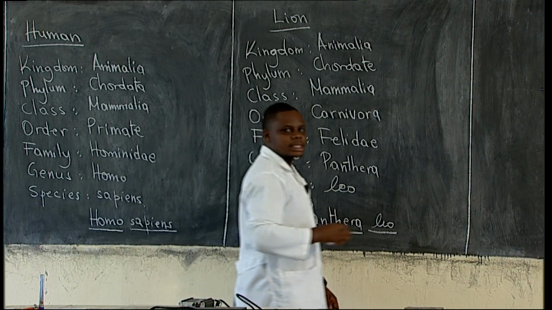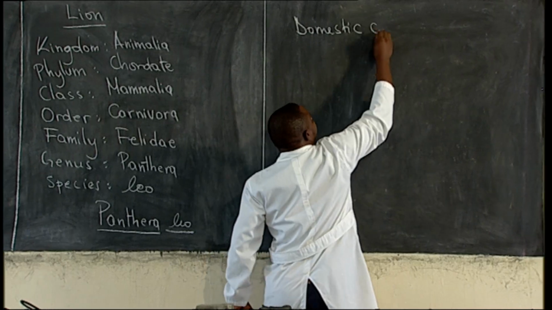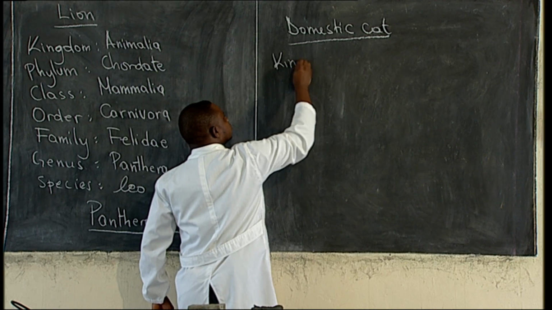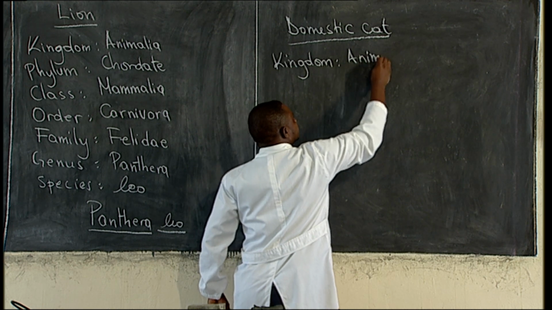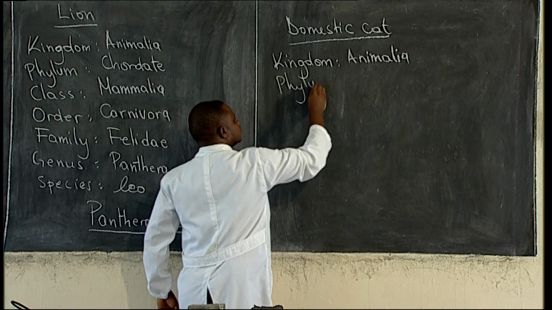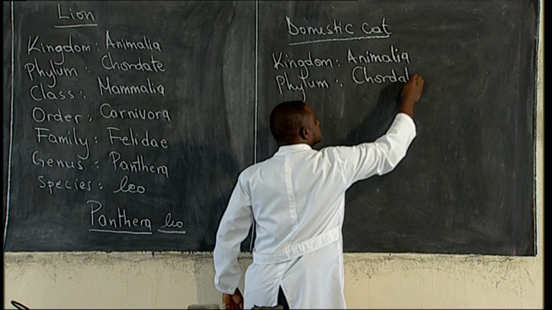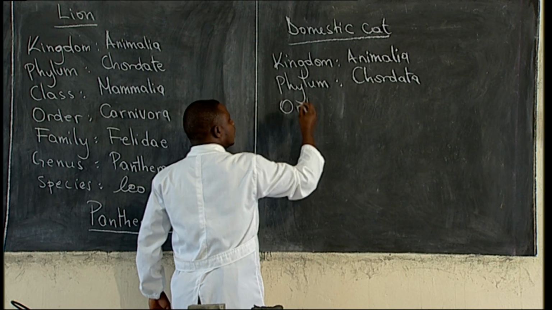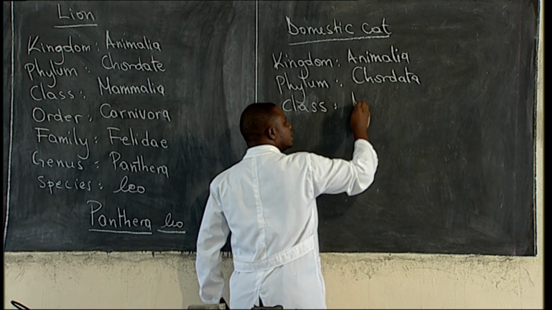Last one, let us classify domestic cat. These ones are common in our homes. Kingdom, they belong to kingdom Animalia. Phylum is Chordata. Then class is Mammalia.